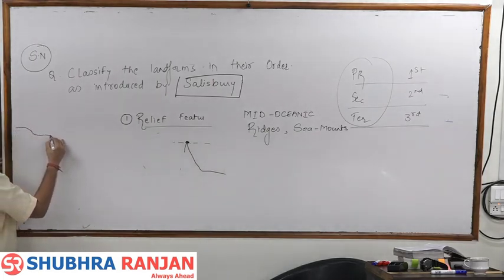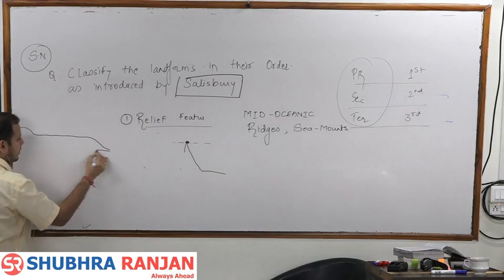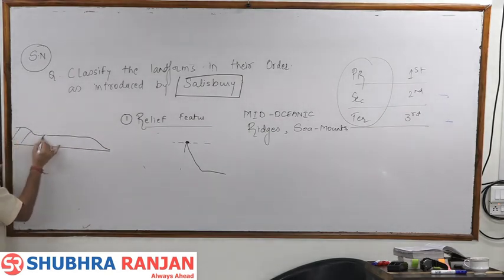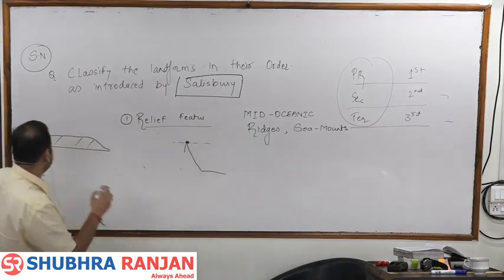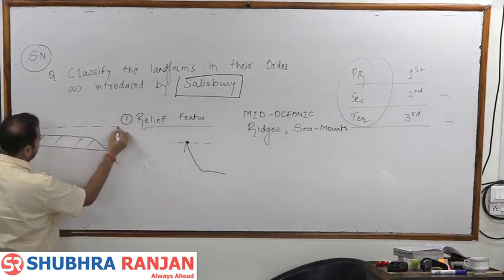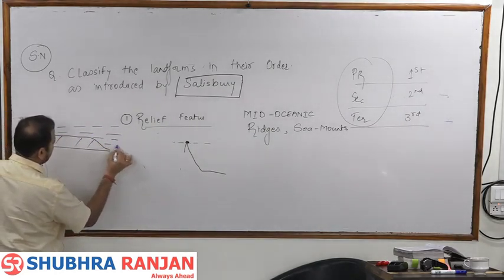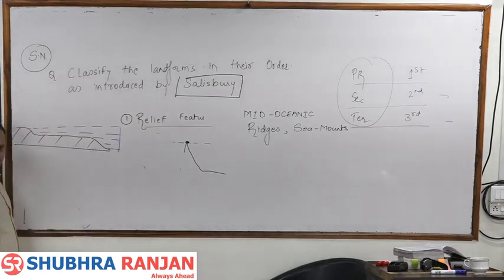This is a plain. Fine? This is our landform. And this landform is below the sea or below the water level. After some years comes the ice age, like the Pleistocene ice age comes on the earth. What will happen? Water will get converted into ice.